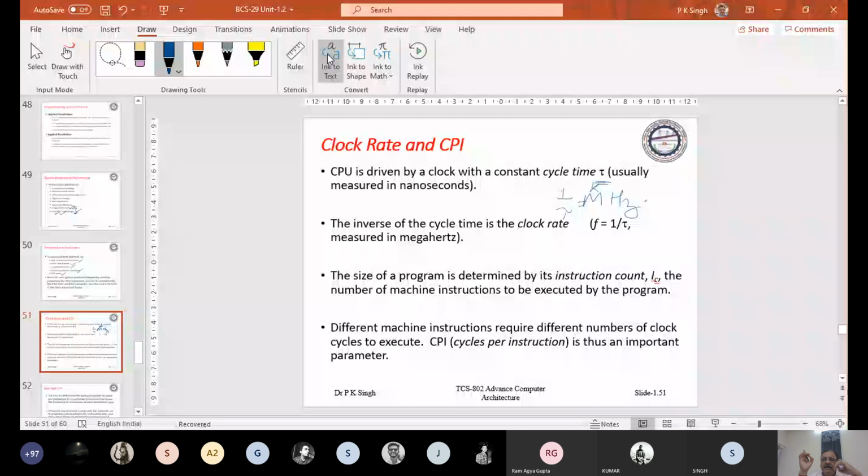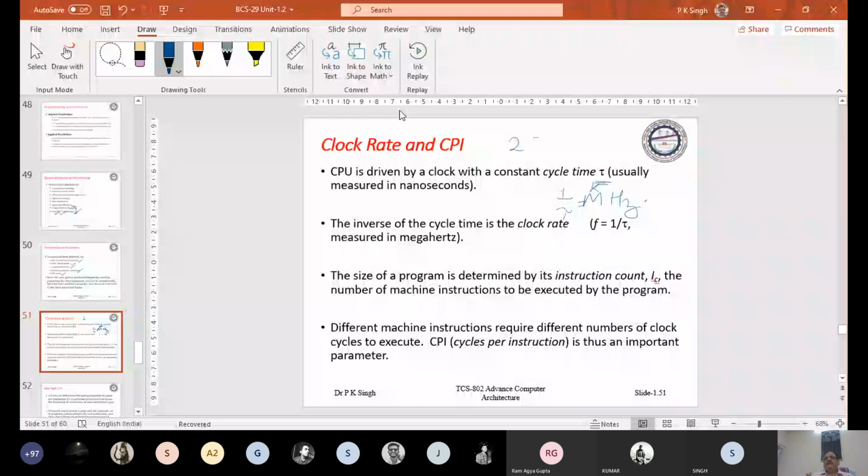And you know the time taken by the execution of each instruction is not the same. It means the number of clocks needed to execute various instructions varies. Some instructions need two clocks, some 3 clocks, some 4 clocks, like this.